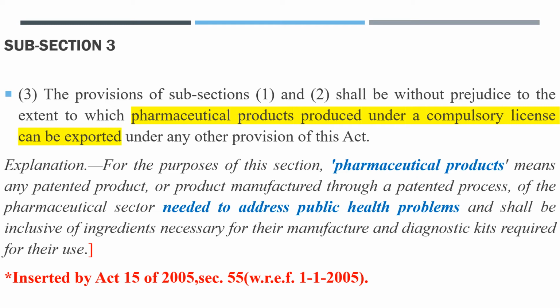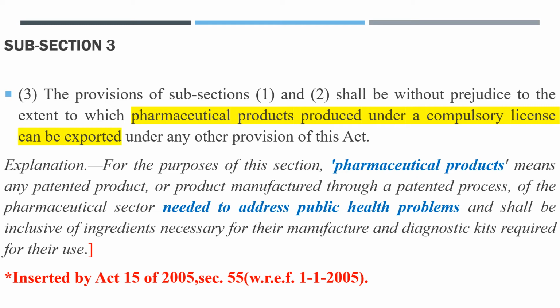Okay. So here the key phrase is pharmaceutical products produced under a compulsory license can be exported. So friends, I would like to express this whole subsection in my simple way. Just listen.